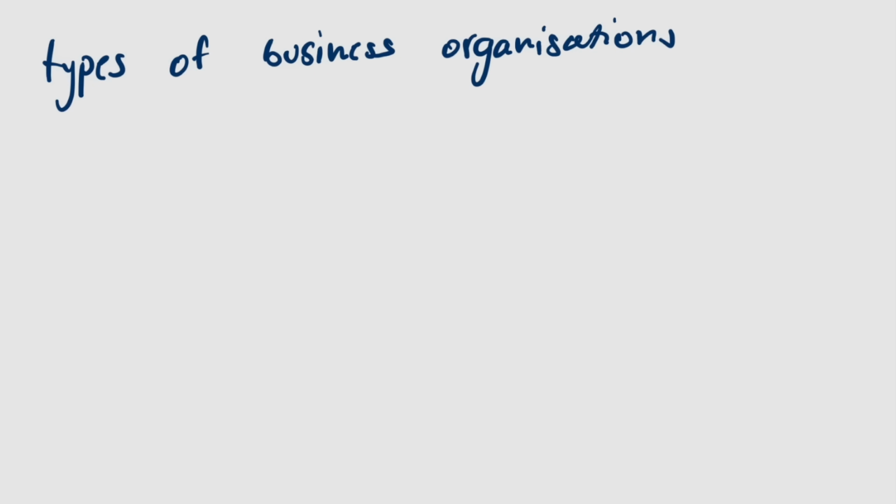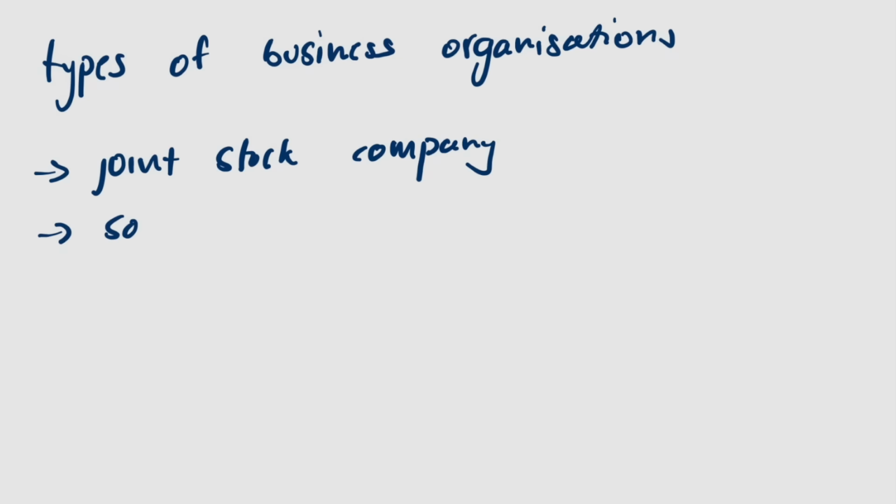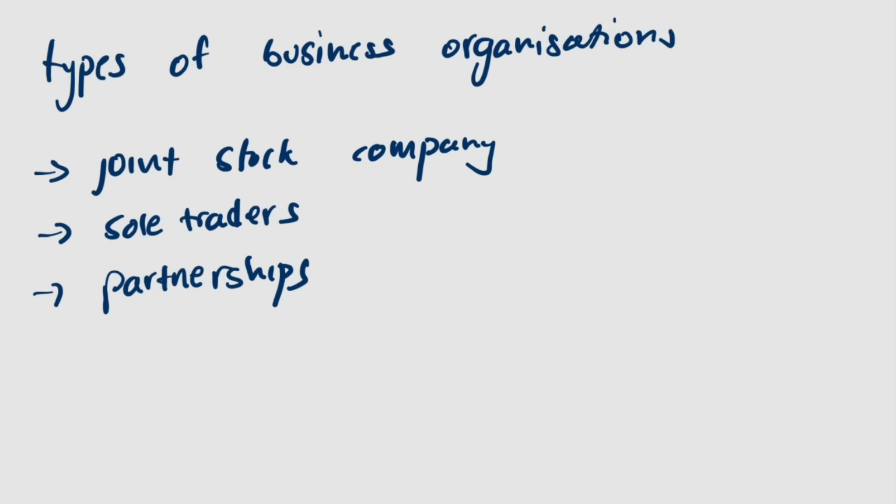Next up, we talk about the types of business organizations. We have 3 types of business organizations that you need to know, which are joint stock companies, sole traders, and partnerships. You're supposed to know the advantages, disadvantages, and the features of all 3.